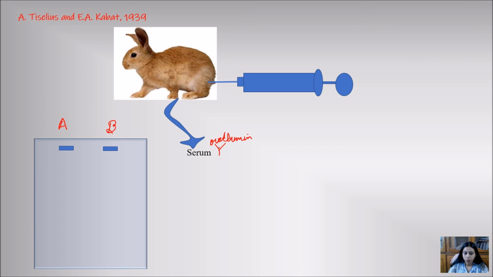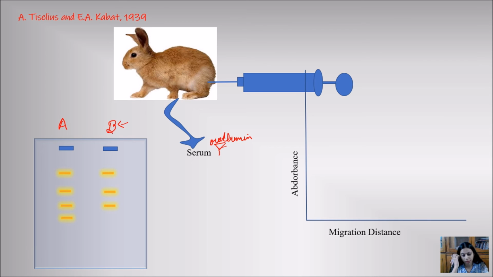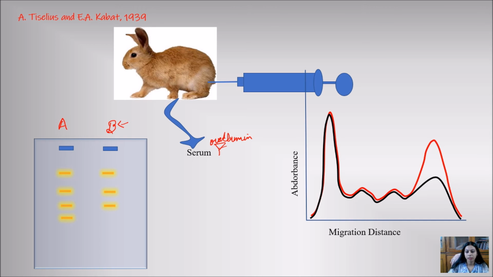In the second one, B, they isolated the precipitated ovalbumin along with the antibodies. Now when electrophoresis was done, they found that one band was missing in the case of aliquot B. To analyze what it contained, they looked at the absorbance of the respective bands and their migration distance. The last band, which was absent in B, was termed the gamma band.